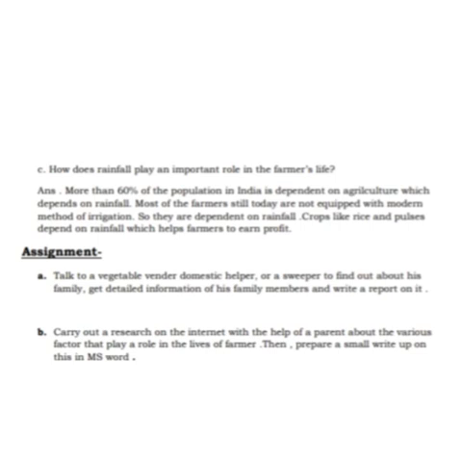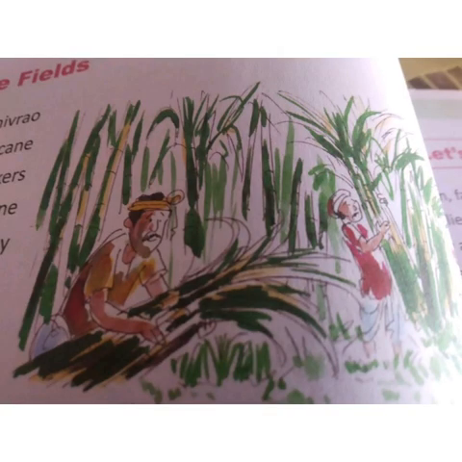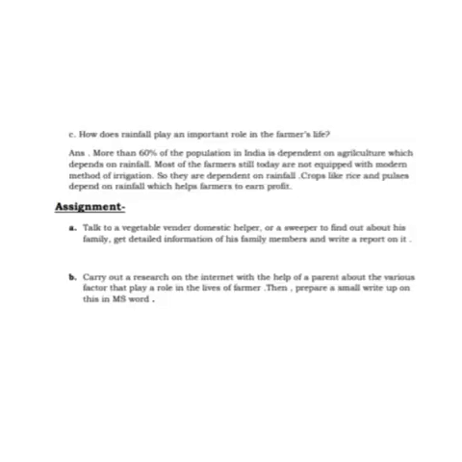Most of the farmers still today are not well equipped with modern methods of irrigation. So they are dependent on rainfall, and crops like rice, pulses, etc. depend on rainfall, which helps farmers to earn profit. So children, these were the questions which I have discussed today, and you have to go through them.